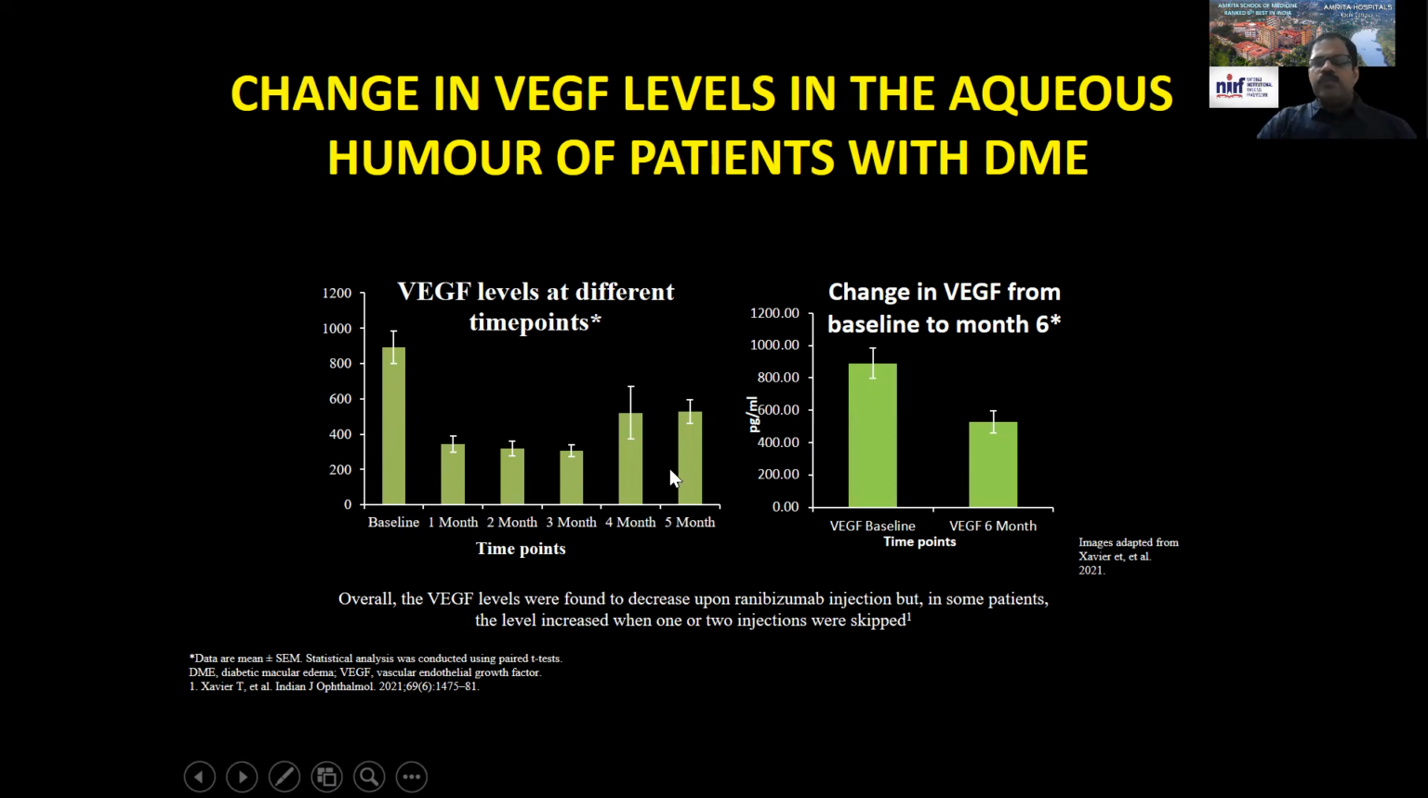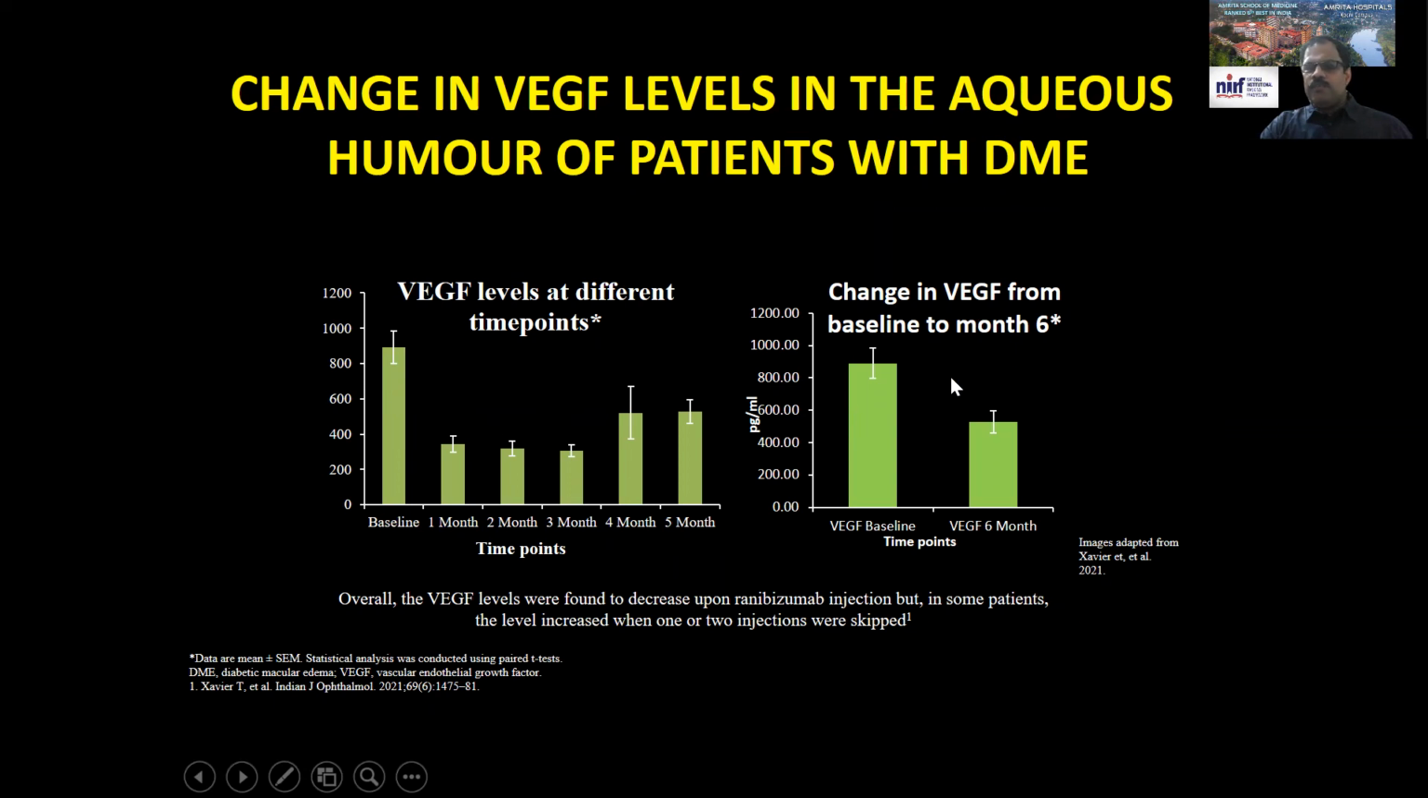By the 4th and the 5th month, actually, the patients who were in the recalcitrant or non-responder group, they were the patients who got the injection. And the 6th injection was mandatory, and that is where this was taken. So you can see that after 3 injections of continuous drop in VEGF, there was a slight increase.